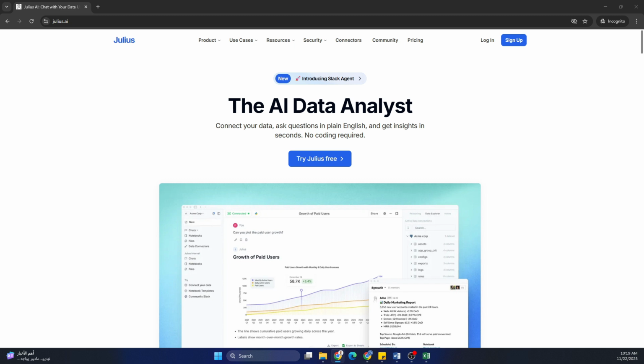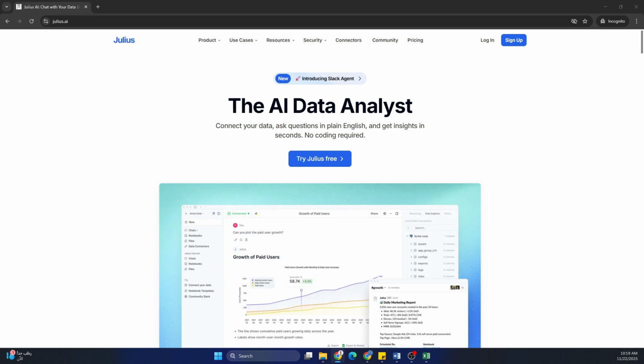Imagine asking your data a question and getting an instant, accurate answer from your data. That's exactly what Julius offers. You can use other LLMs like ChatGPT, Gemini, or Claude, but Julius takes it a step further. It's built for the analytical needs of humanitarians and development professionals who need clarity fast and who do not have the time or the expertise to run a data analysis.